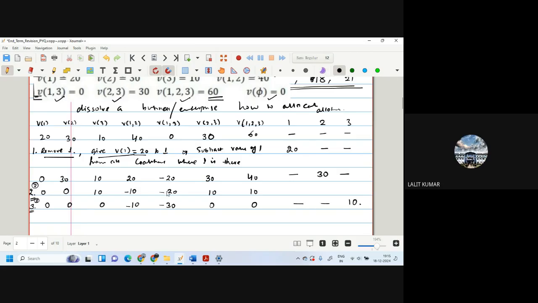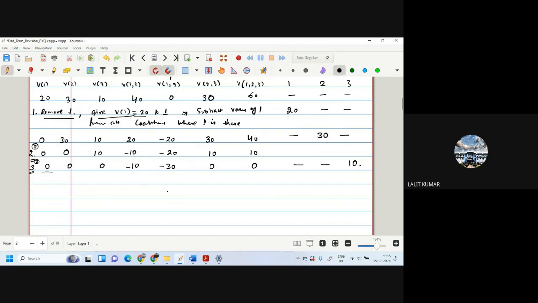Okay. Now after this, once we have removed these 3 individuals, now we start removing the pairs. So remove this pair, 1, 2. So when you remove 1, 2, half 1 will get and half 2 will get. And you remove all the values where 1, 2 is there. So this remains 0, this becomes 0, this becomes 0, this becomes 0. This remains minus 30, this is 30. Now this will become how much? Plus 0, 0 minus plus 10. So this will become plus 10. Is that okay? Yeah. All good. So this was 1, 2.